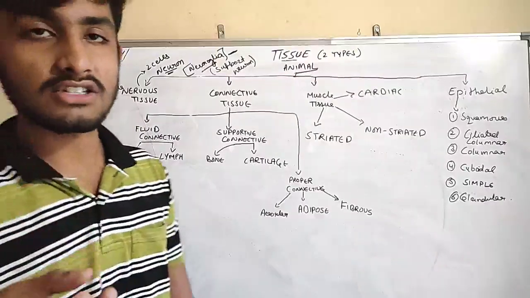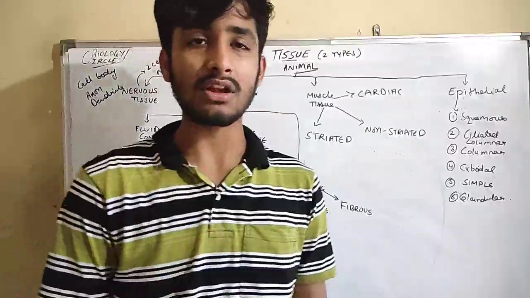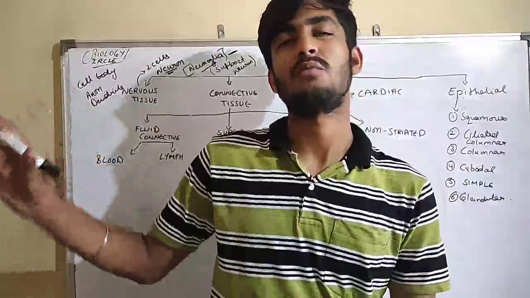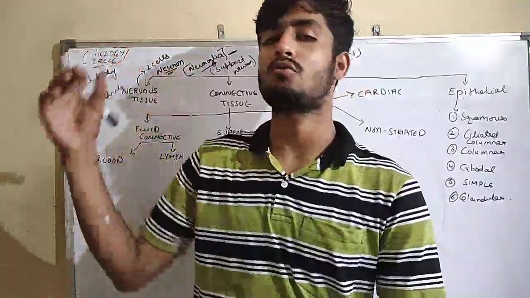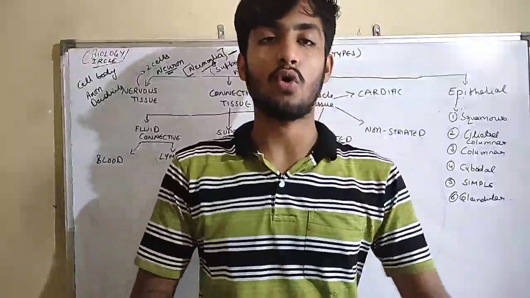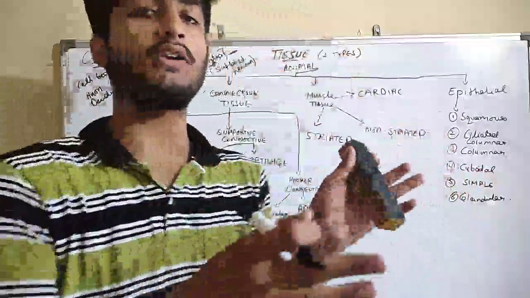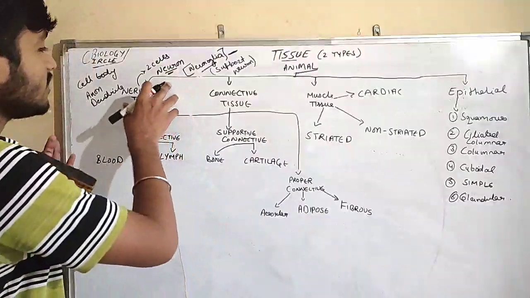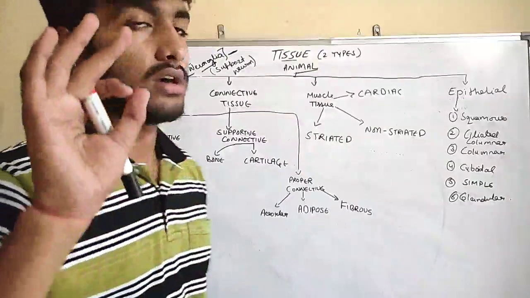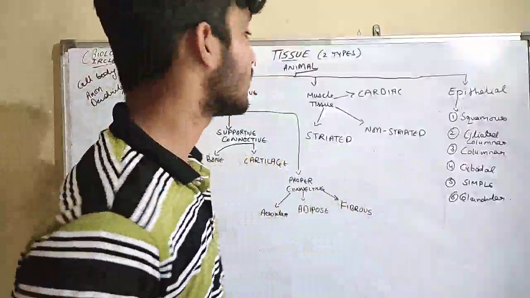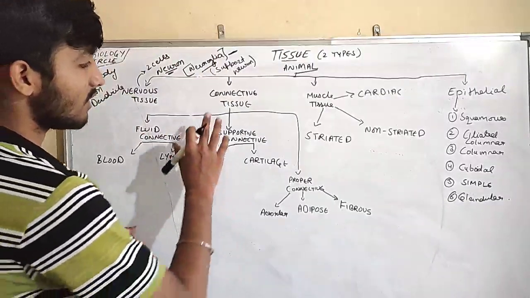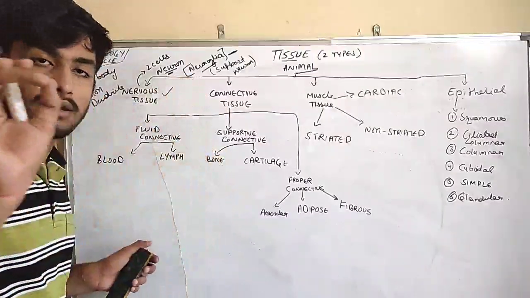And what is the function of nervous tissue? To transmit the signal from brain to spinal cord, or from brain to other parts of the body, or from other parts all over the body to the brain. So the function of nervous tissue is to transmit the signal. So we have completed nervous tissue.